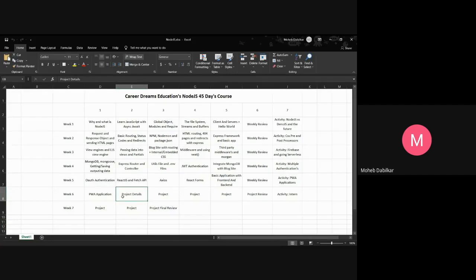And then in week 6, second day, you will be given a project. You will have to select something that you want to make, and then you will have to make your project by the third day of week 7. So this is your 45-day layout plan.